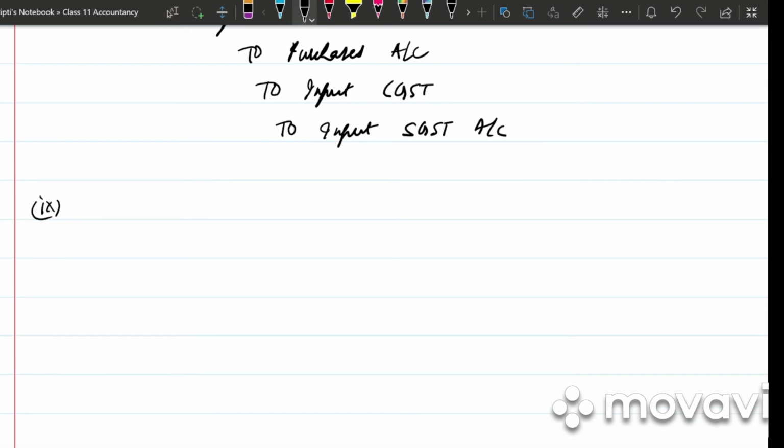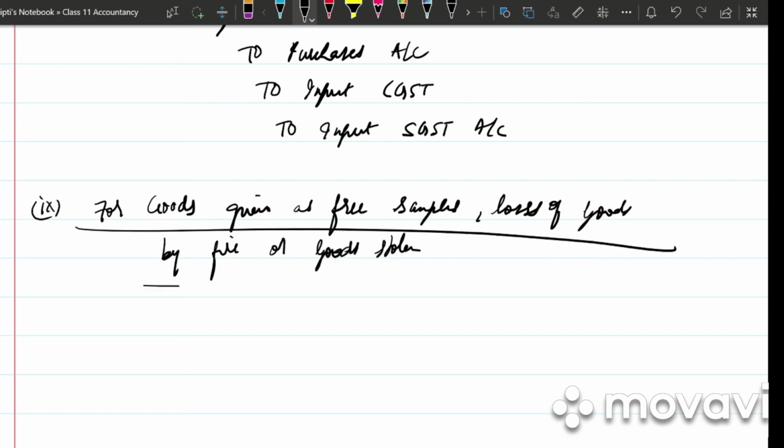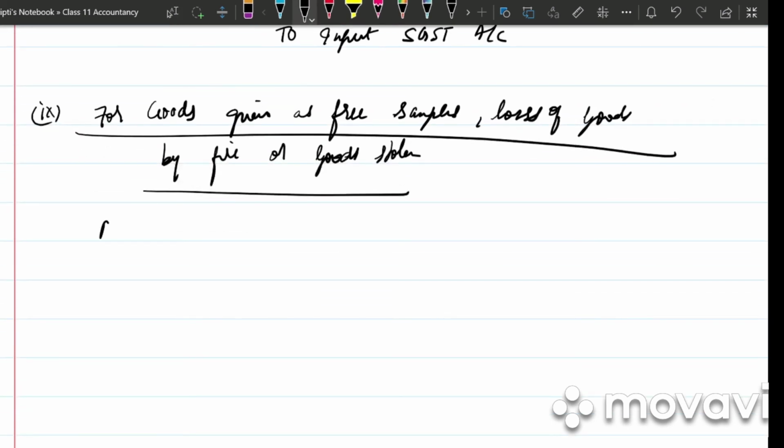Ninth entry, for goods given as free samples, loss of goods by fire or goods stolen. So what will be the entry? Free sample, it is nothing but advertisement account debited. Loss of goods by fire, so loss by fire account debited.